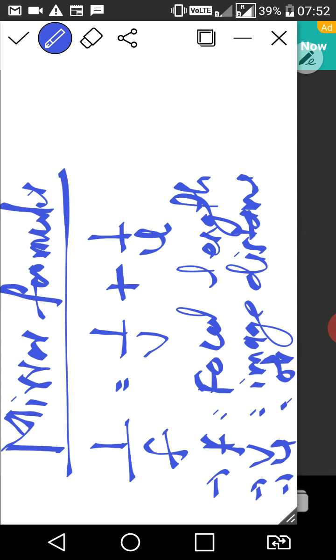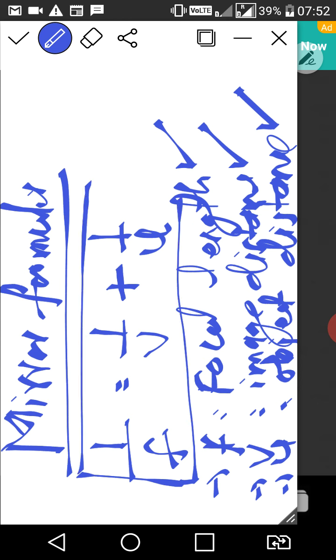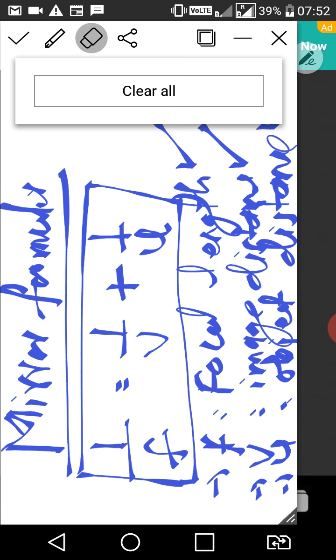Small u, object distance, right class? So f means focal length, v means image distance, u means object distance, right class? So we have to notice this formula and remember it to solve the numericals.